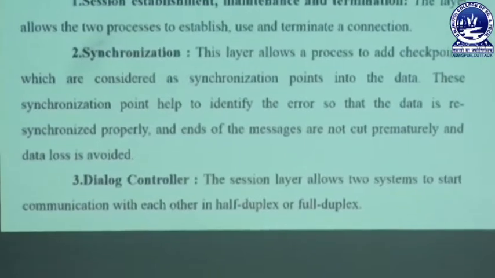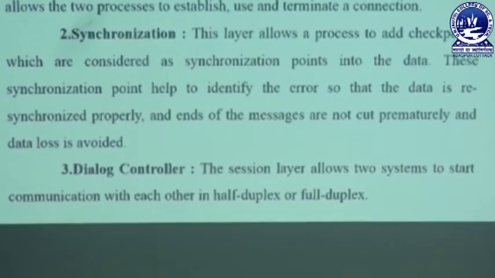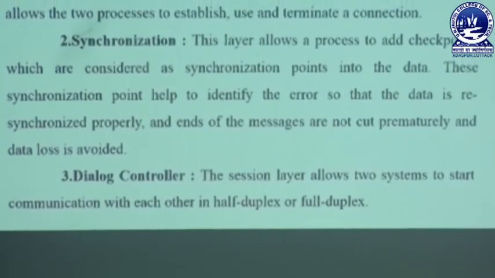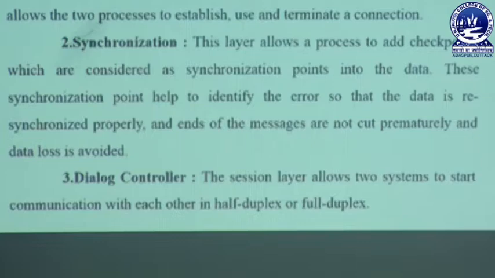The session layer allows two systems to start communication with each other in half duplex or full duplex. That means when a sender or user transmits data or connects with another system and they transfer data with each other, the session layer tracks the amount of data and also notifies the user at the same time that this much data you are using and this much data is left.